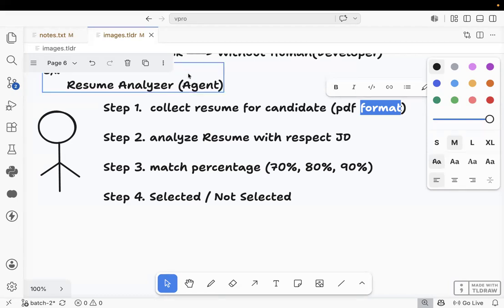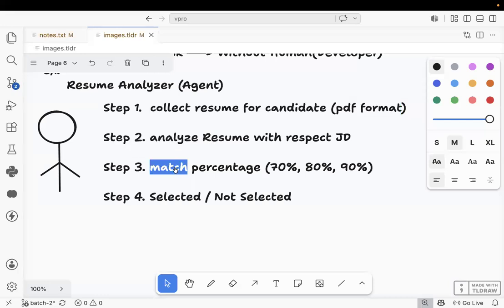Match percentage, in the sense: Dasari, can you guess yourself what match percentage means? Is it a difficult word? It means how your resume matched with the job description. Do you know JD? JD means job description.